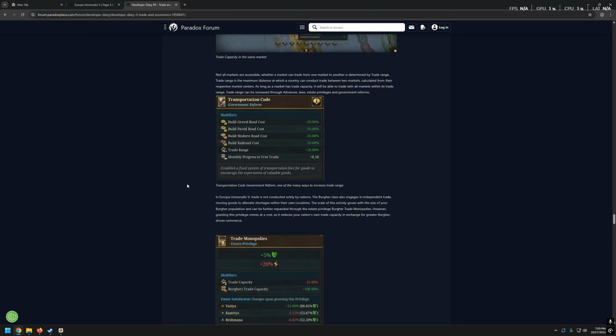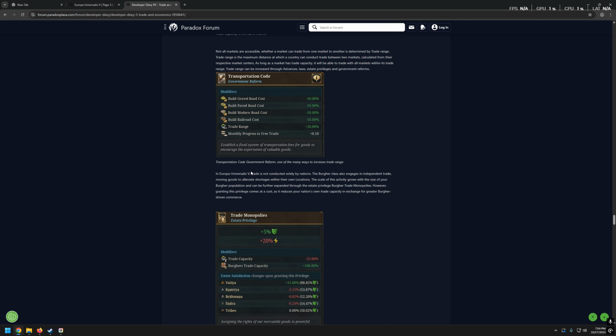That's pretty simple. Transportation code, government reform. Establish a fixed system of transportation fees for goods to encourage the exportation of valuable goods. All right. Transportation code, government reform, one of the many ways to increase trade range.